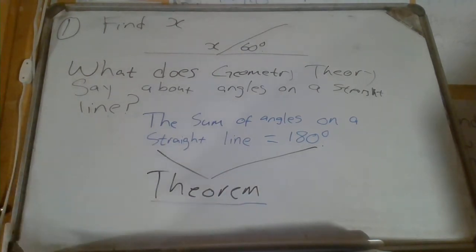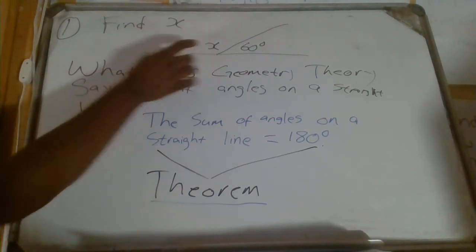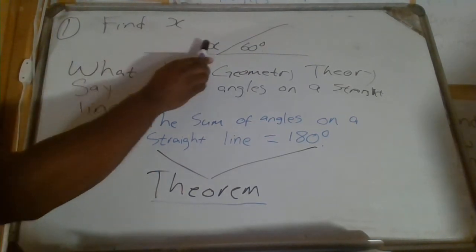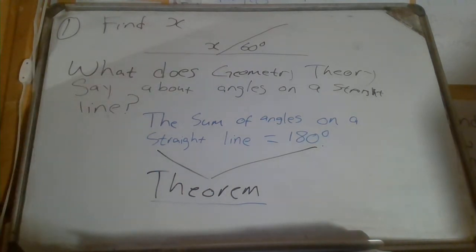So, with every problem that you have, there will be a theorem that will tell you what the relationship is. Because now, for example, here, we're looking at the relationship between the angles on a straight line, and then we found that there is a statement that says something about the angles on a straight line, and then those statements, we call it what? We call it a theorem. So we are answering the second question.